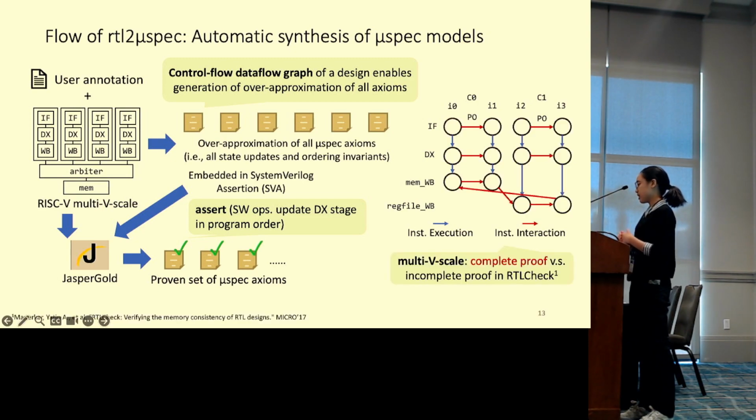We conducted a case study on Multi-V-scale that implements sequential consistency. RTL2Mixedback was able to synthesize a model with all properties completed, and prove it indeed complies with sequential consistency using the check tool. Whereas the prior work, RTLCheck, takes a top-down approach and gave an incomplete proof.